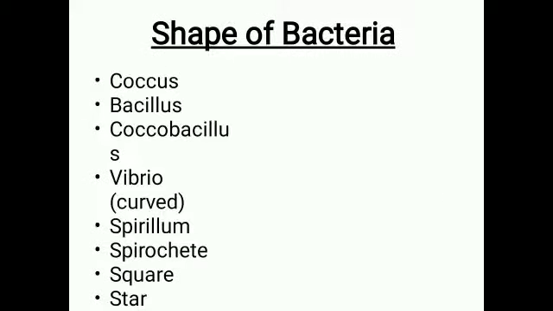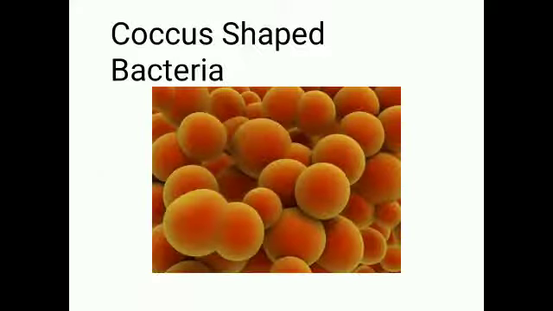As we know, a well developed cell wall is present in bacteria, and due to the presence of the cell wall they have different shapes. For example, coccus, bacillus, cocobacillus, vibrio, spirillum, spirochete, square and star shape. So let us see the shapes of bacteria one by one.